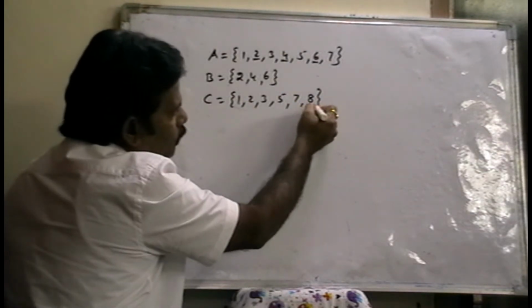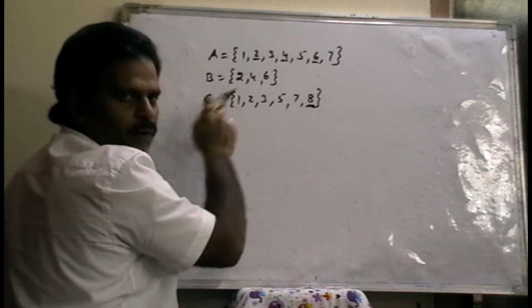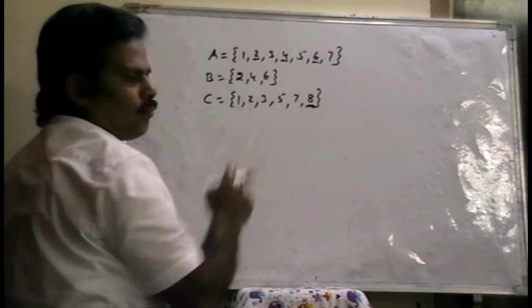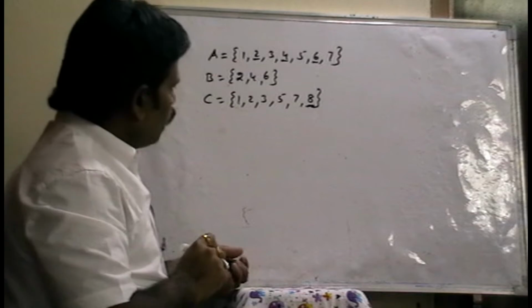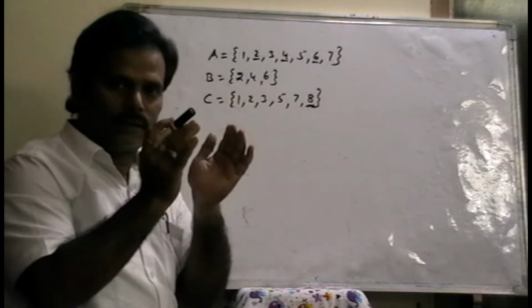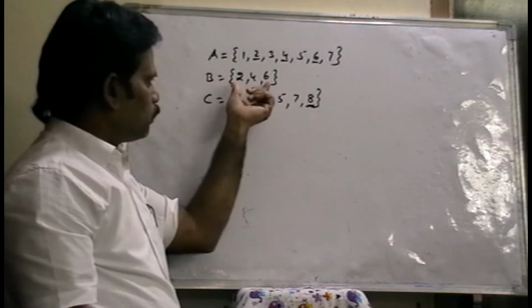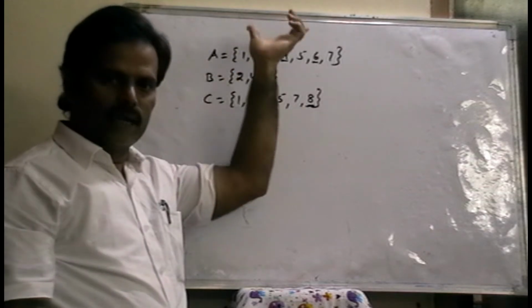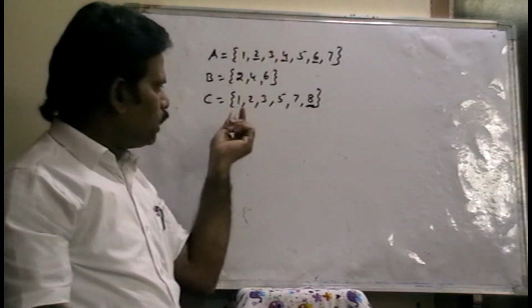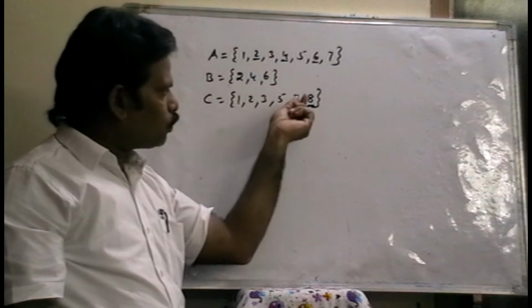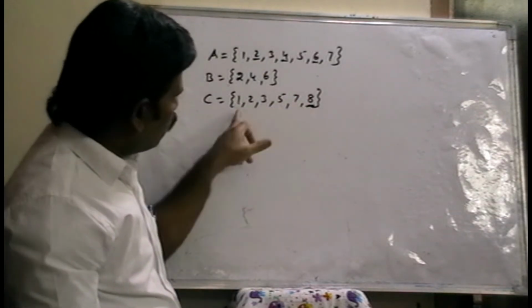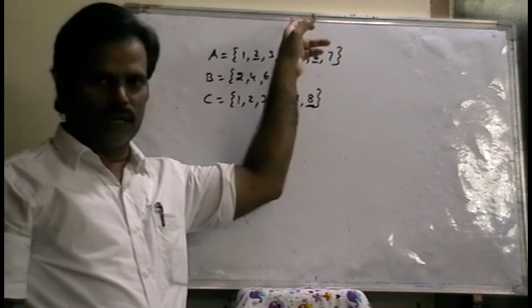Because 8 is an element of C, but it does not belong to A. At least one element does not belong to A.